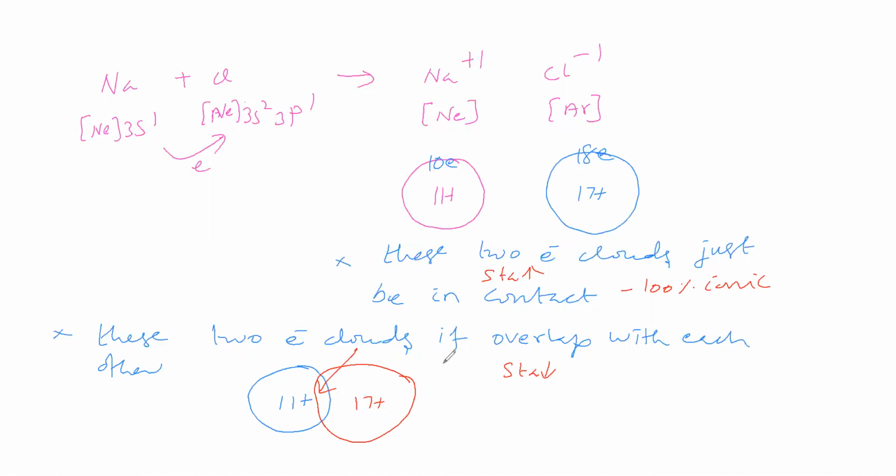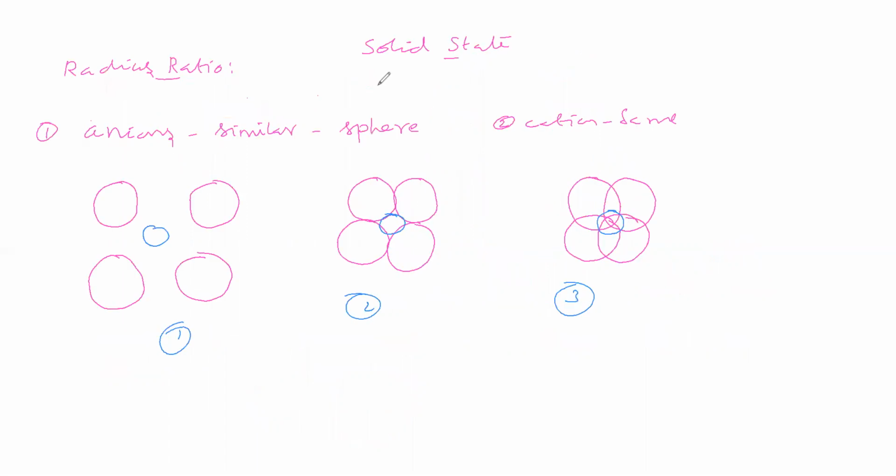So now you have an idea of how an ionic compound forms. Here this negative charge is the anion, and this is the anion. So this is anion, and the blue color is cation. Now we have given three cases of anion and cation arrangement in the ionic compound.